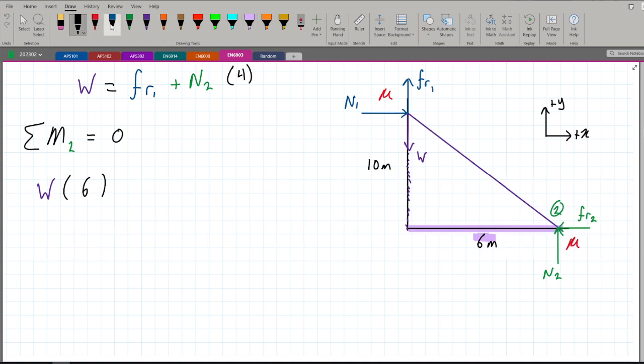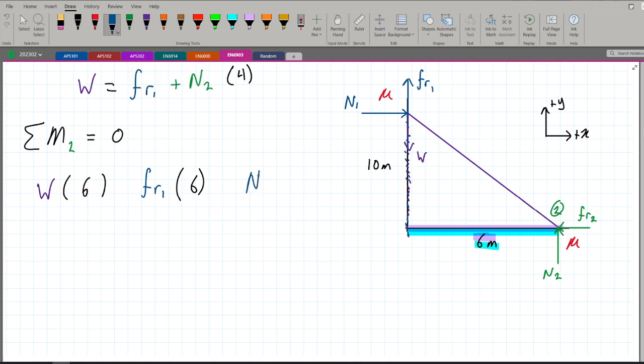The same thing can be said about FR1, because if we extend the force, it is acting at the same place. If we extend the force here, you will notice that FR1 is also our perpendicular distance to point 2. So 6 meters is also for FR1. So plus FR1, sorry, times 6 meters. Or actually, we don't know if it's plus or minus yet. Let's just keep this. We'll look at the signs later. And then we have N1.